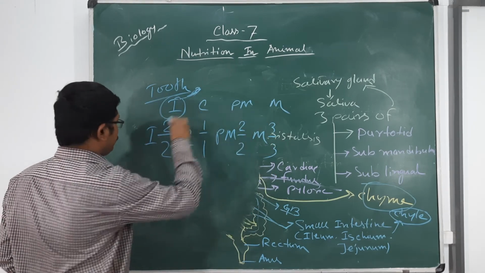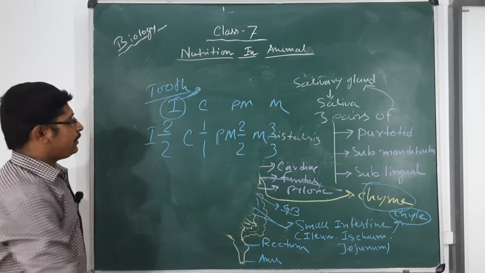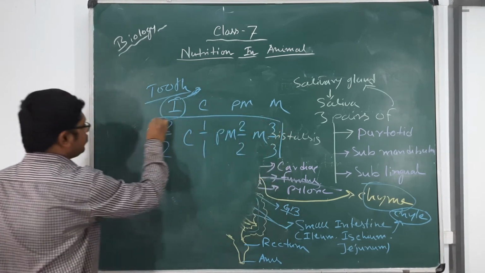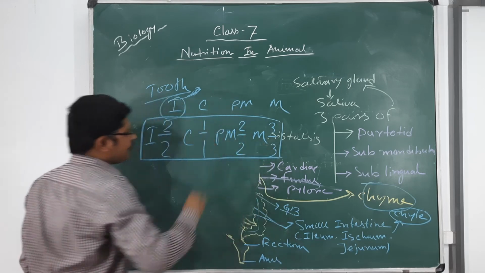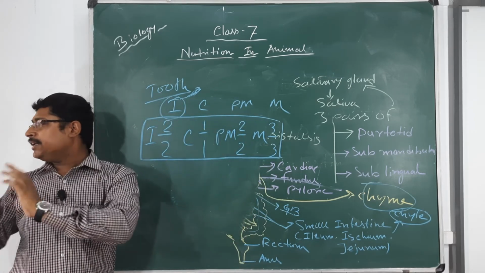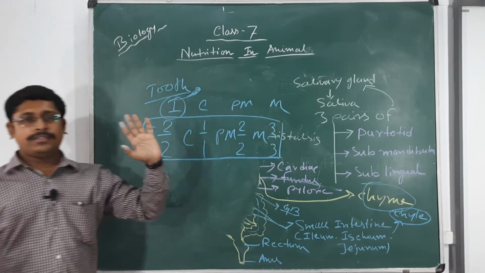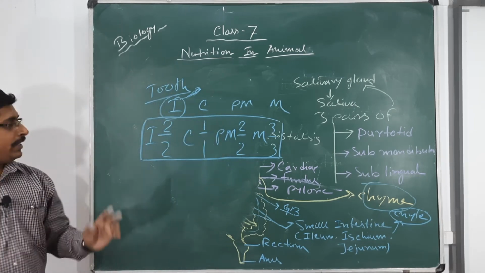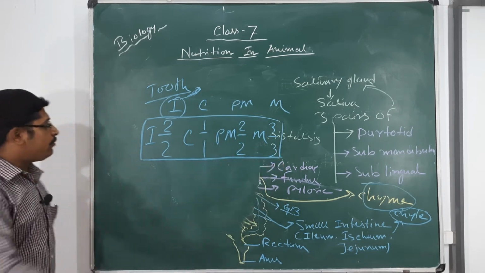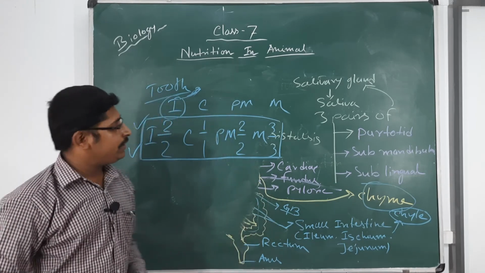If you consider one part of the palate, upper and lower, then this is the formula of the teeth of an adult human being. So 2, 1, 2, 3, that means 8, 8, 16, and it will repeat on the other side, that means 16 plus 16 equals 32 teeth are present in the human being. This is homodont dentition. Homo means the upper palate and lower palate have the same number of teeth. So this is homodont dentition.